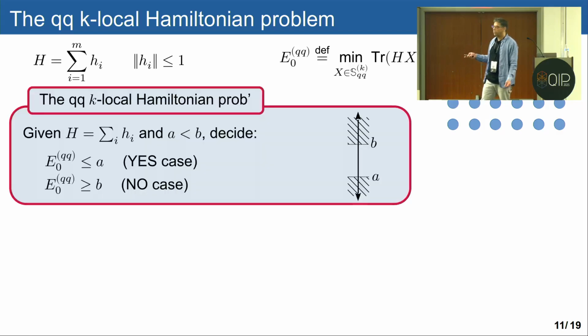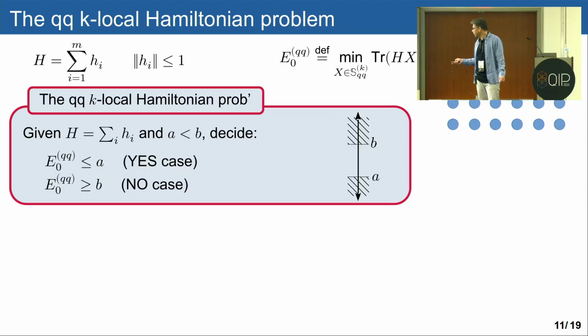Just like in the quantum case, we can define the local Hamiltonian problem as a decision problem. We are given a local Hamiltonian, and we are promised that the quasi-quantum energy is either below A, the yes case, or above B, and we have to decide which is which. The question is, how difficult is this problem?